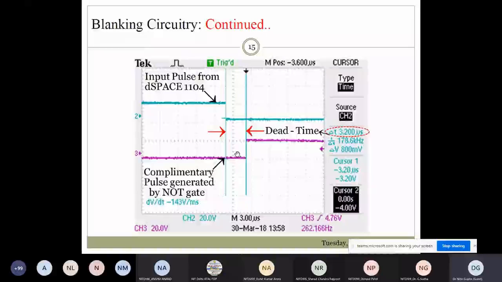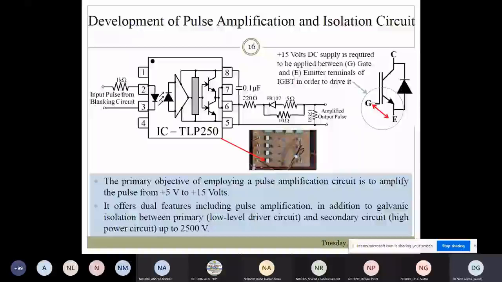This is the pulse amplification and the isolation circuit. Here the optocoupler IC TLP250 is basically used, and you can see this is the input side and this is the output side, and an isolation is there. This isolation is basically to protect the anode to cathode circuit of the switch from your microcontroller, or you can say gate circuitry.